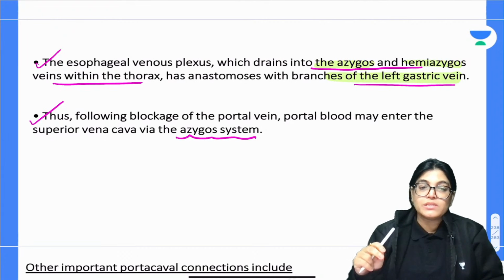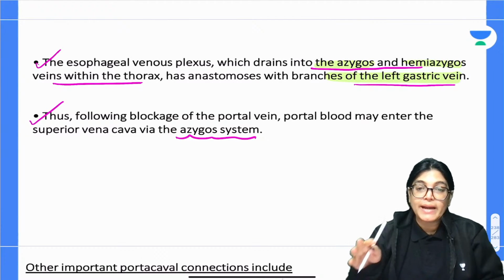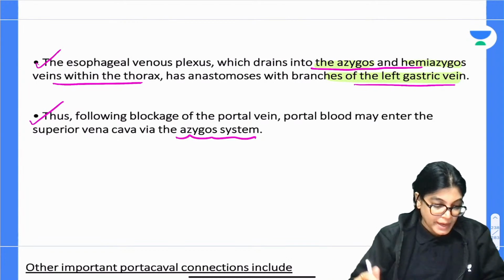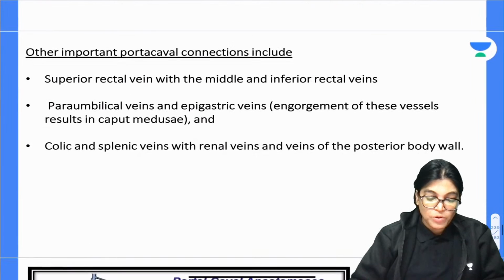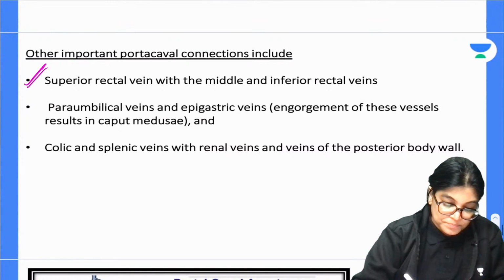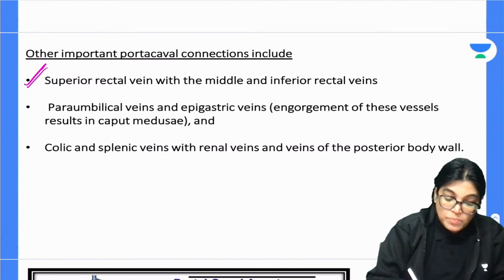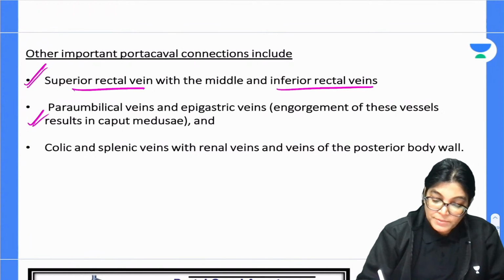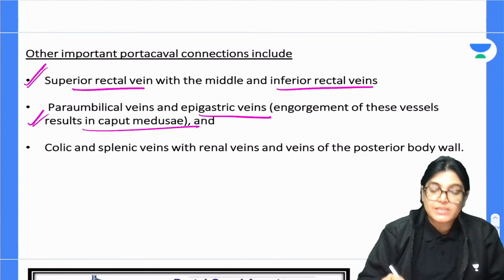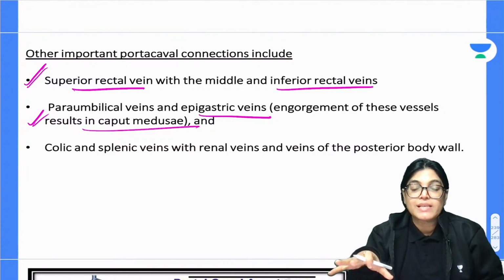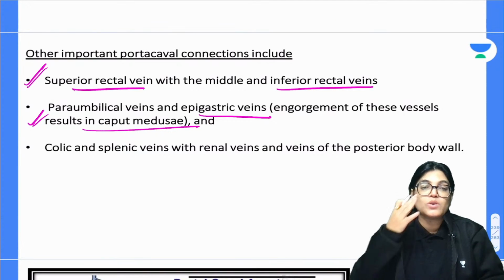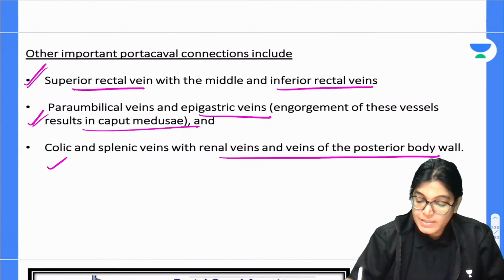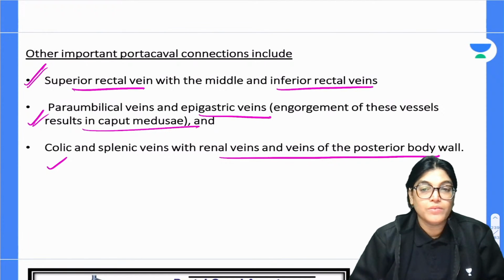Now, before the other options, I would like to show you the important sites of portocaval anastomosis. It also happens in the rectum, between the superior rectal vein and the middle and inferior rectal veins. The paraumbilical vein with the epigastric vein results in the radiation of veins around the umbilicus, an appearance called caput medusa. Colic and splenic veins anastomose with renal veins and the veins of the posterior abdominal wall.